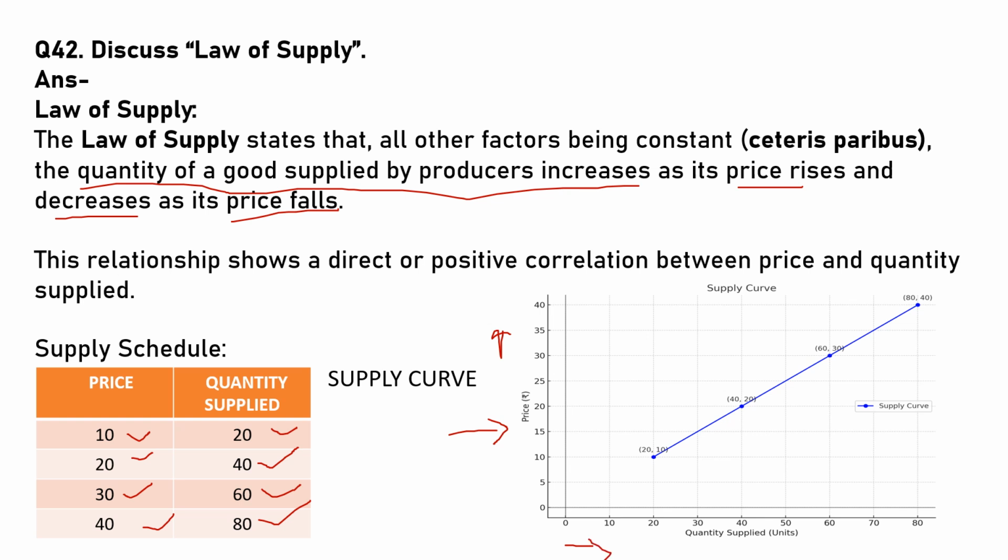When the price is 10, quantity supplied is 20. At 20, it is 40. At 30, it is 60. At 40, it is 80. When you join all these points, they fall in a straight line, and its nature is left to right, upward, increasing, as we discussed previously.